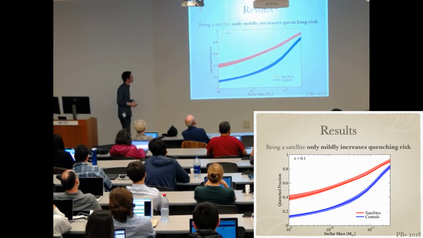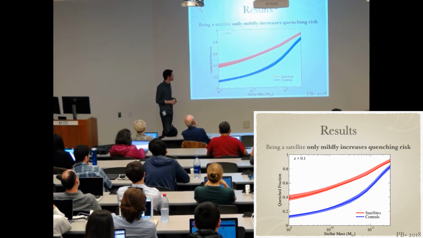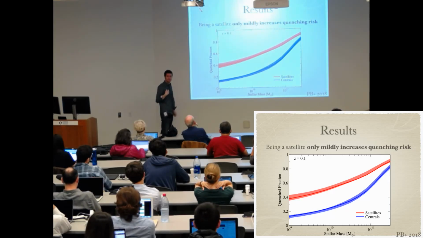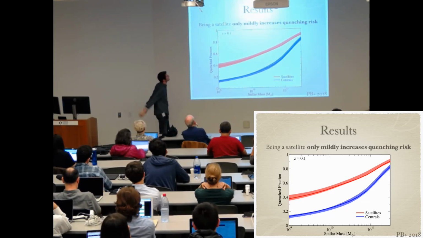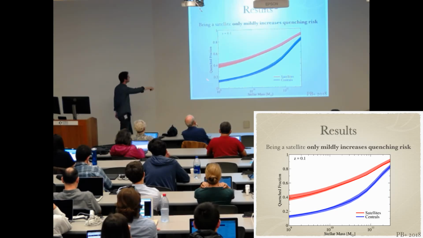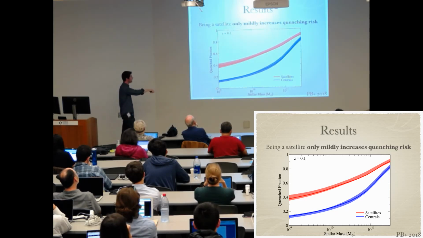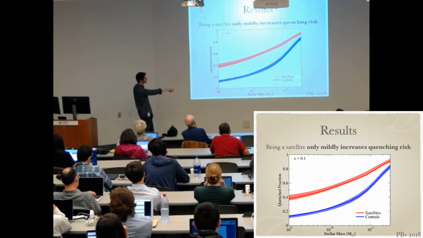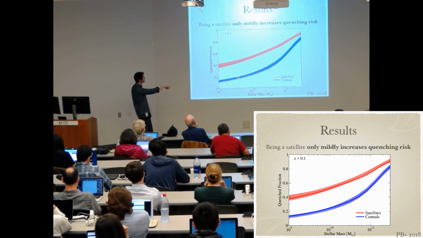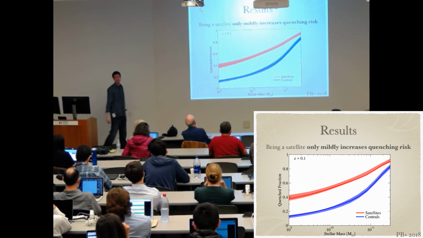Also, I wanted to talk a little bit about low redshift and satellite quenching. So one thing that was really surprising for us is that being a satellite only mildly increases the quenching risk. What I'm showing you here is the quench fraction of galaxies as a function of stellar mass split by whether they're satellites or centrals. And the absolute numerical difference between these two is never more than 30%.